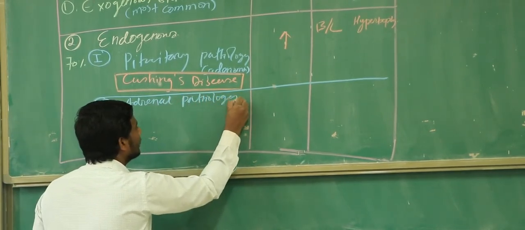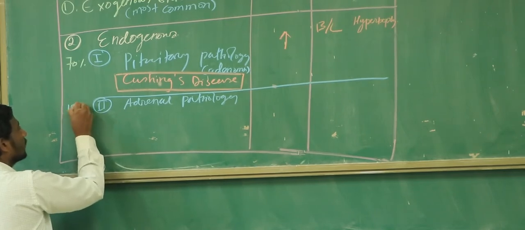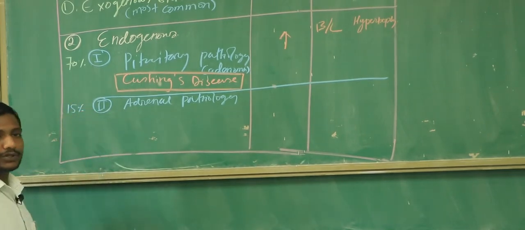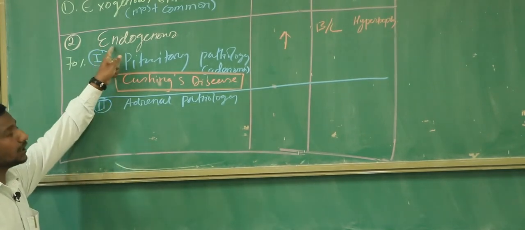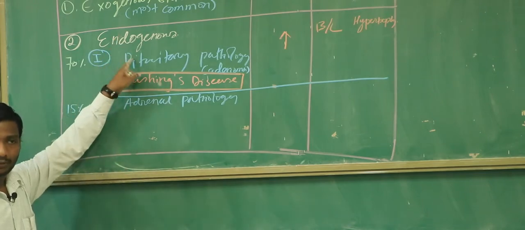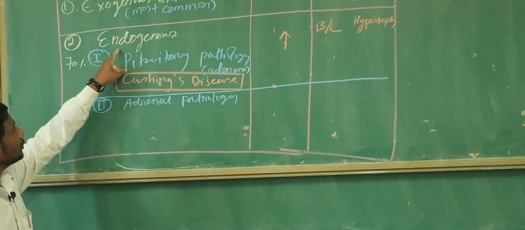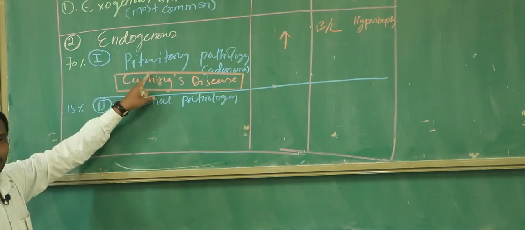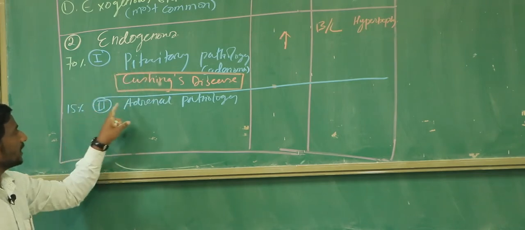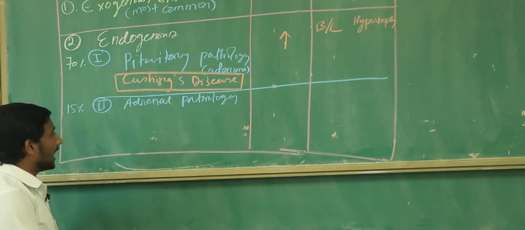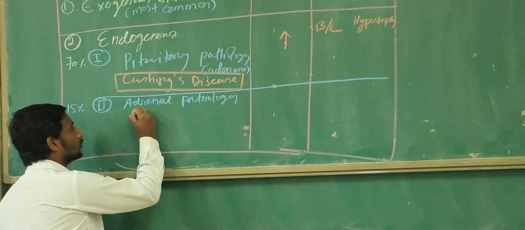And don't forget, this alone is going to comprise around 15% of the whole endogenous Cushing syndrome, not the exogenous. We are talking about the endogenous right now. So in endogenous Cushing syndrome, the most common is the pituitary adenoma, and the second most common is the adrenal pathology. And what adrenal pathology can happen? There are three very common things that can cause this situation.